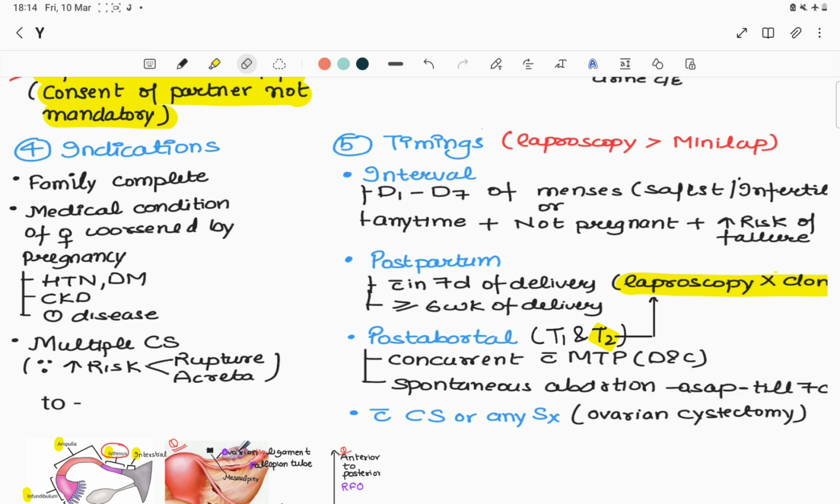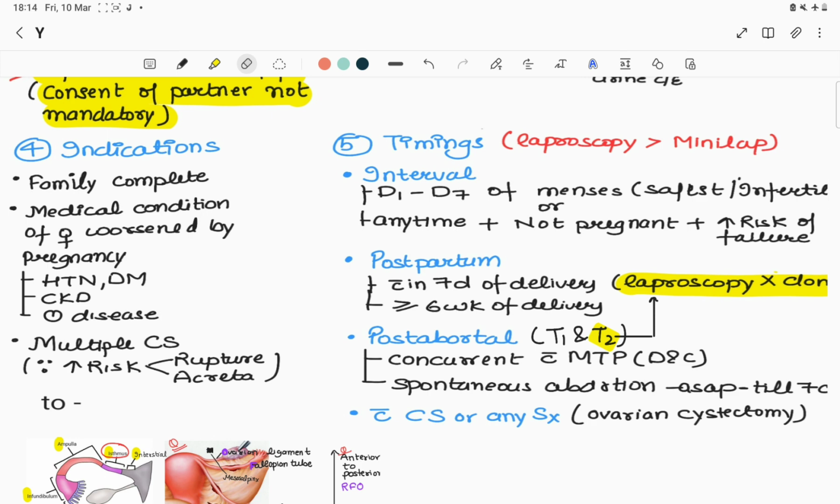So lastly, the timings. In timings, the main point I want to tell you is that laparoscopy is preferred over mini laparotomy at any time except in two conditions. Number one is within 7 days of delivery, that is 7 days postpartum, and second, in the second trimester post-abortal, laparoscopy is not done.